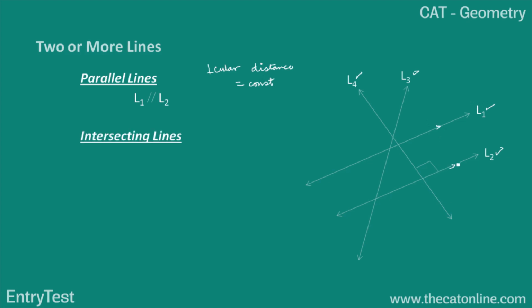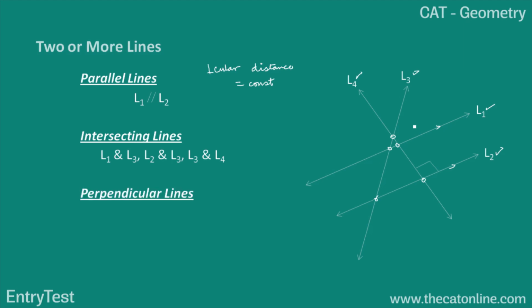The lines could intersect. Now if I look at this case, L1 is intersecting with L4 at this point, L2 is intersecting with L4 at this point, L1 is intersecting with L3 at this point, L2 is intersecting with L3 at this point, and L4 is intersecting with L3 at this point. So the 2 lines could be parallel if the distance between them is constant. The 2 lines could be intersecting. If the 2 lines intersect, the distance at the point of intersection would be considered as 0.